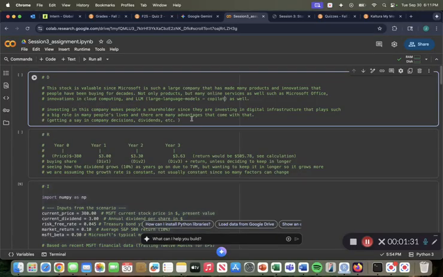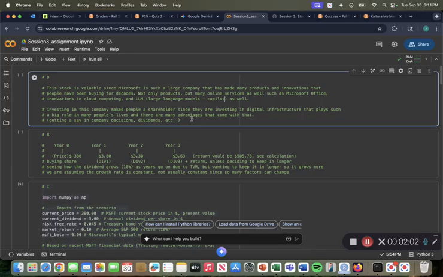It's gone on to more than just computers, like Xbox gaming consoles, online services such as Microsoft Office, like Excel, Word, Microsoft Teams, PowerPoint. All those things are part of Microsoft. Innovations in cloud computing,